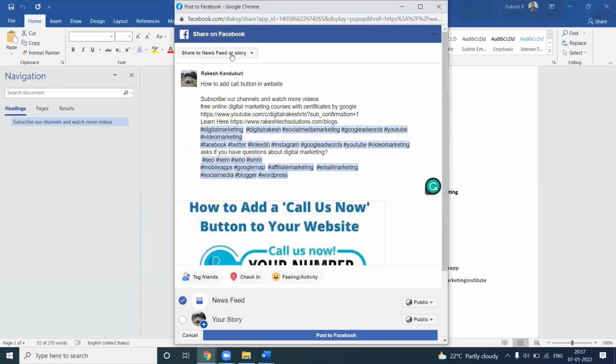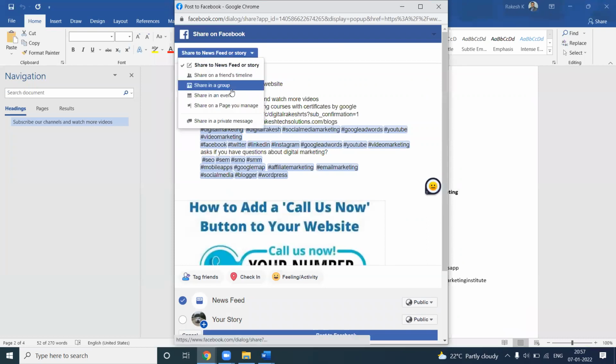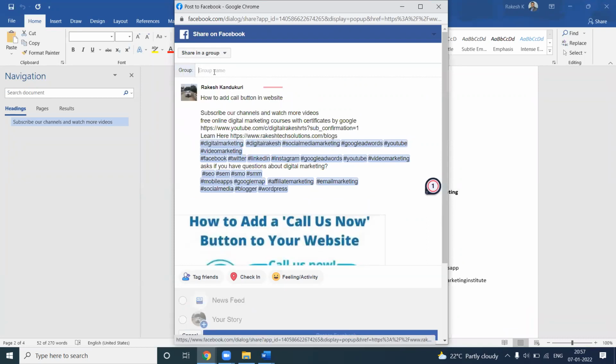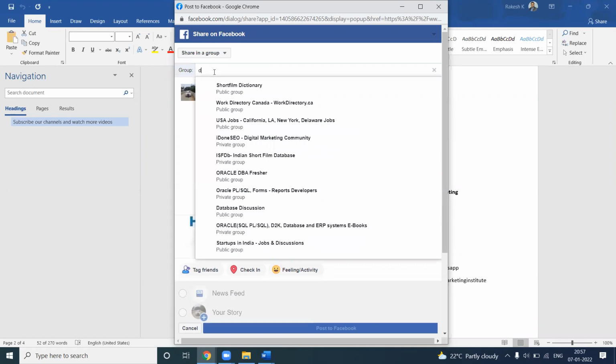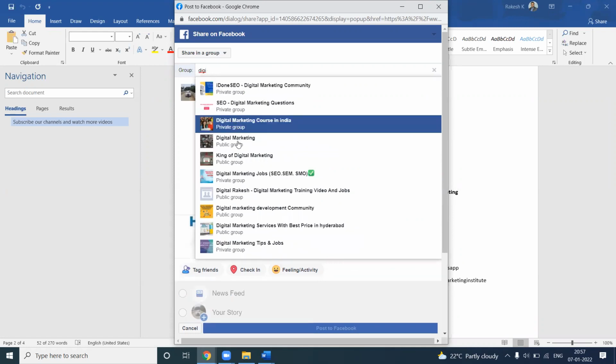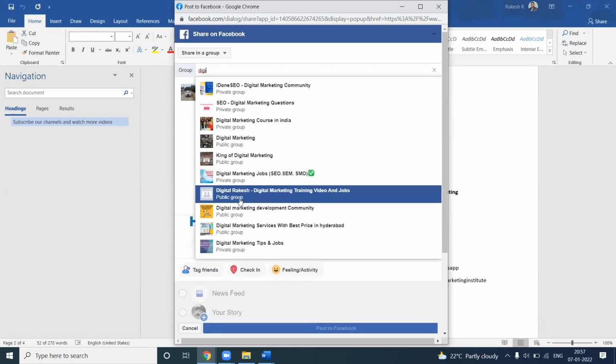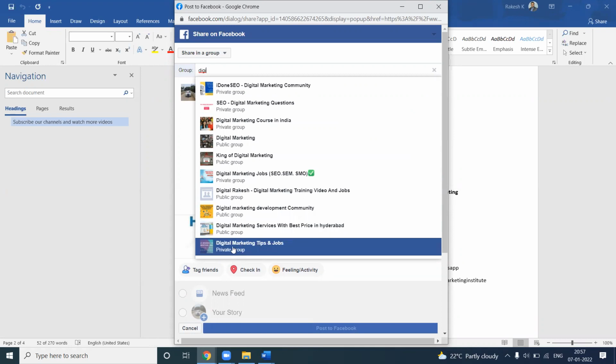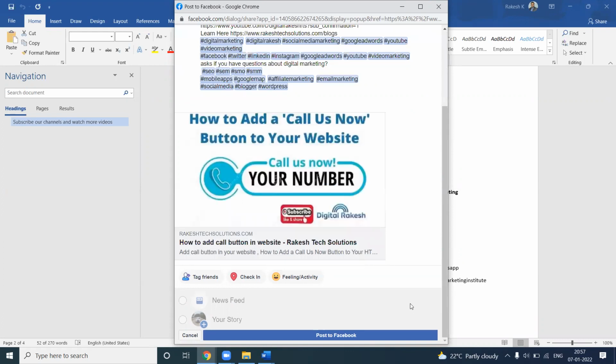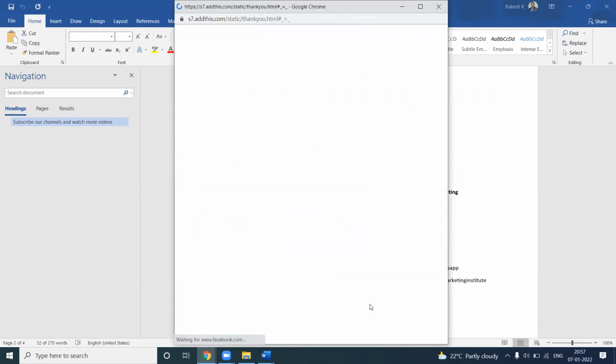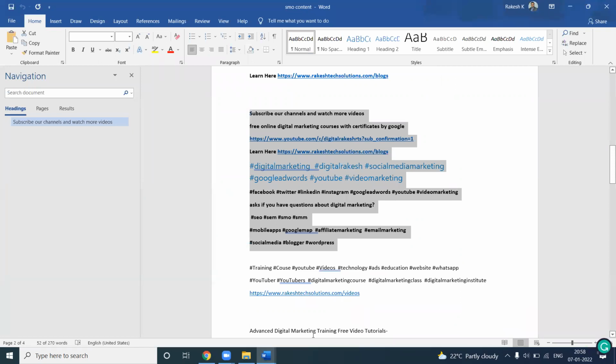Post it. I'm sharing to the group directly. How many groups are there? Digital. So this many groups are there. We can use this many groups for sharing. The content will be here. Now click the post option. This is all meant to increase the website traffic.